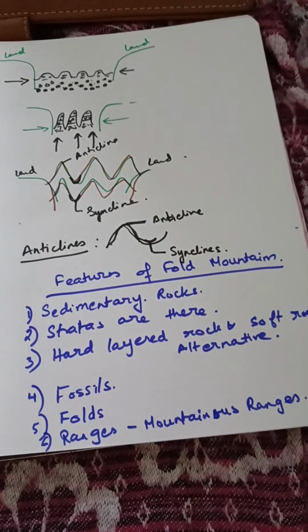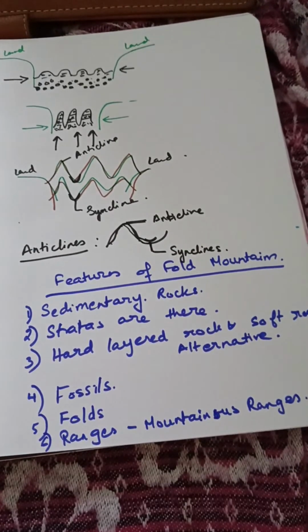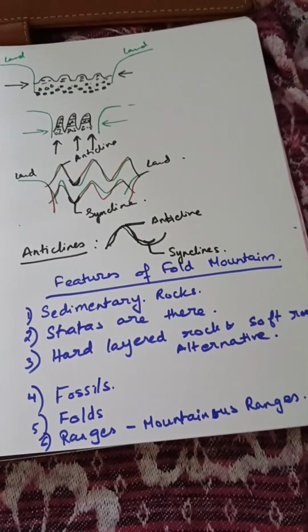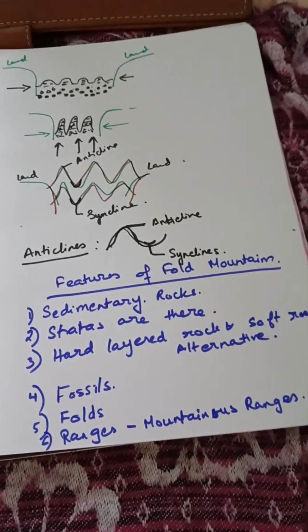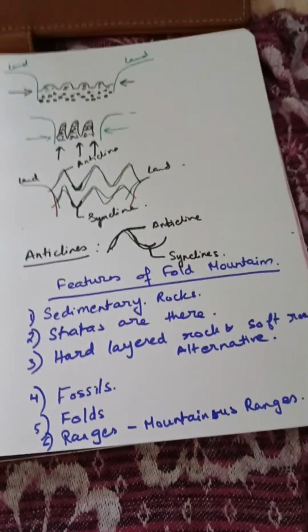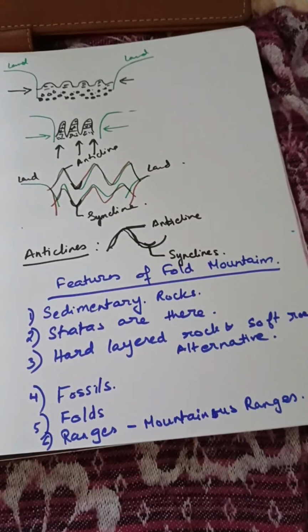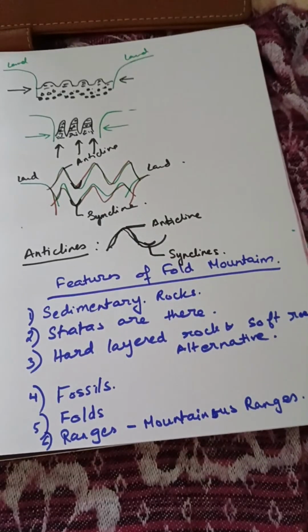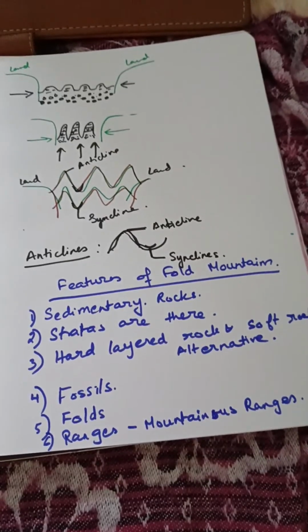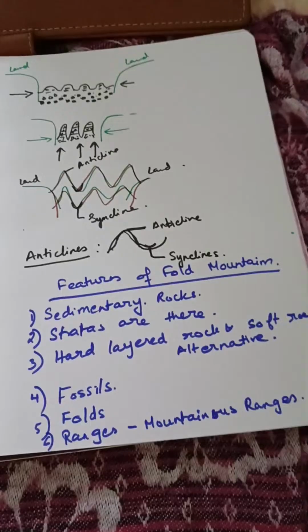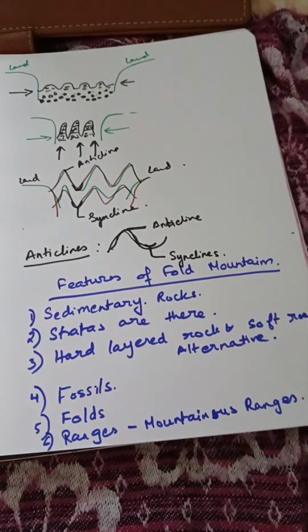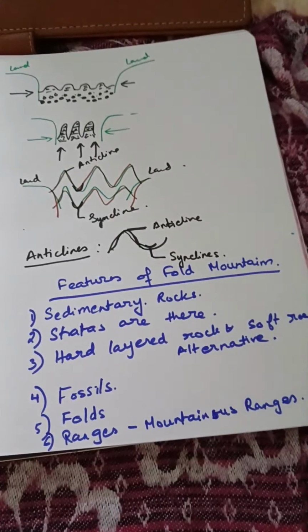There is one very simple way to see fold mountains at home. You can see this with a handkerchief. Whenever you keep a handkerchief and press it from both the sides, you will see folds occurring. Or you can take a very thin paper, and if you give pressure from both the sides, you will see some folds occurring.